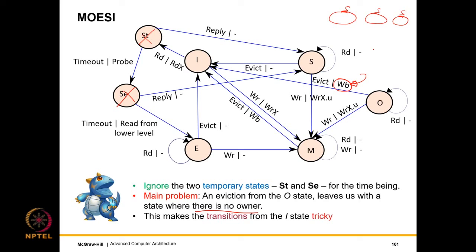This of course is tricky. So because this will take more time, right? It's not tricky, but the overheads are more. So what is done in this case, which of course is not all that common, is that we introduce two temporary states to take care of this, and the transitions from the I state become more involved. So we will see why and how in the next slide. So now we will discuss these two temporary states, ST and SE.